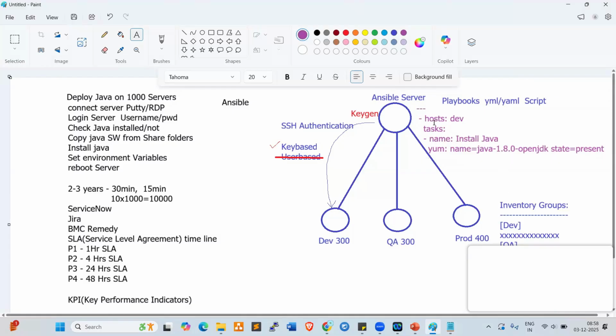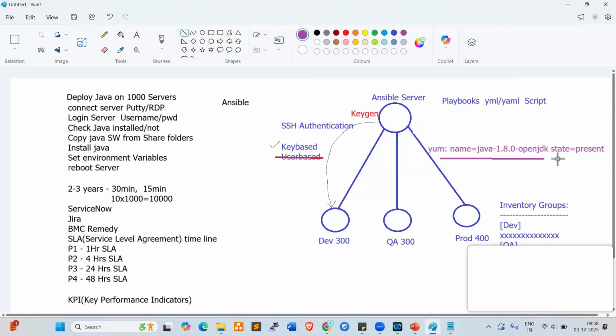Install Java. So these first lines are common for every playbook, and this line is for our understanding. The actual playbook is this one: name equal to java-1.8.0-openjdk, state equal to present. This is the actual playbook to deploy Java.